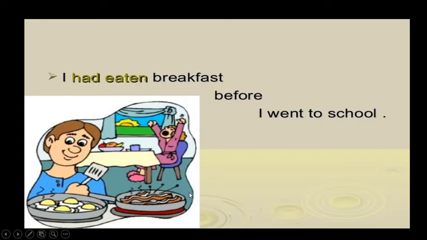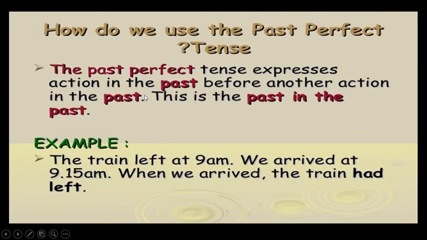Clearly you can see here: I had eaten breakfast before I went to school. Two actions in the past: went to school, had breakfast. Which happened first? I had eaten breakfast. We are using the past perfect in this place.